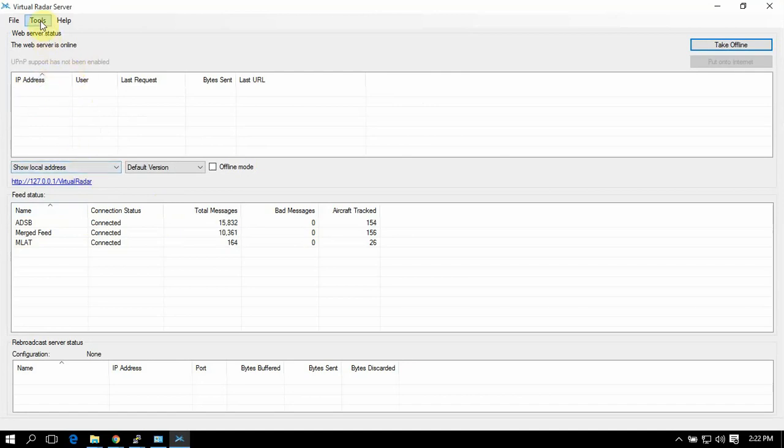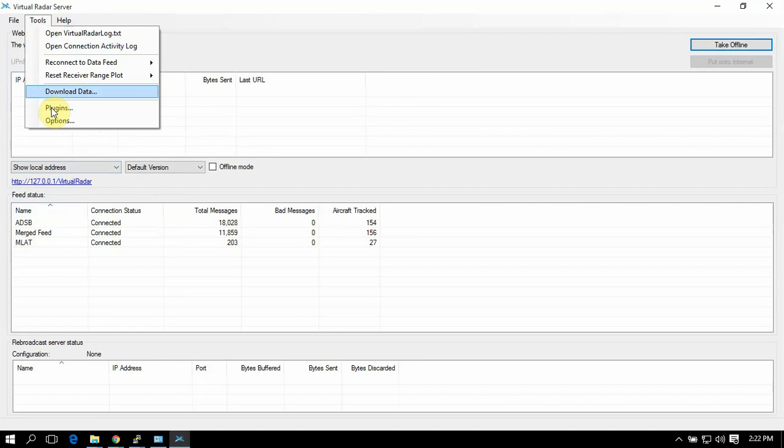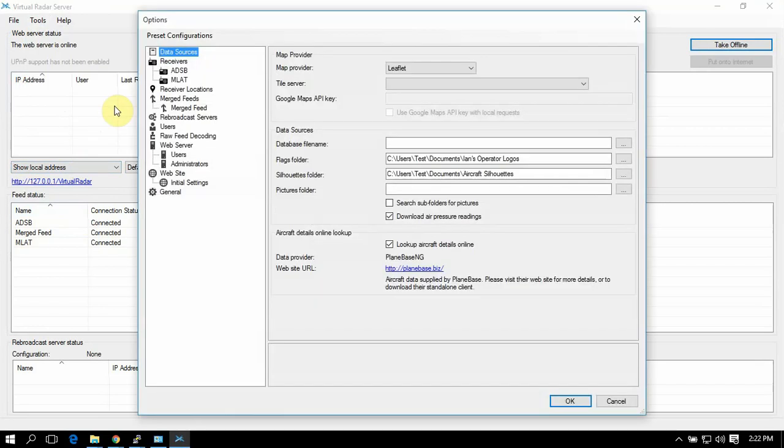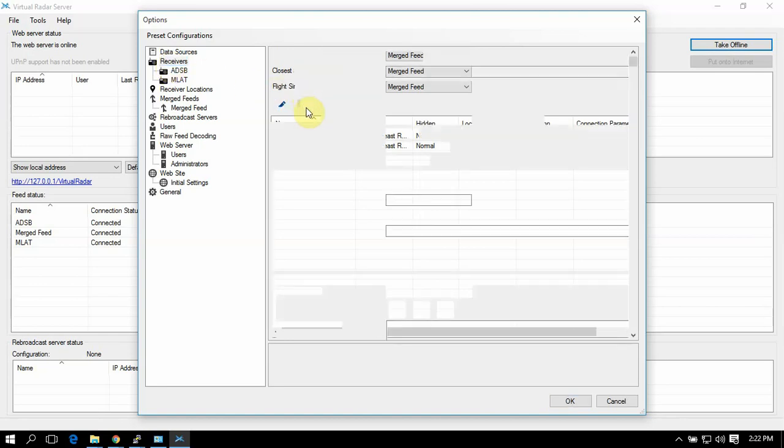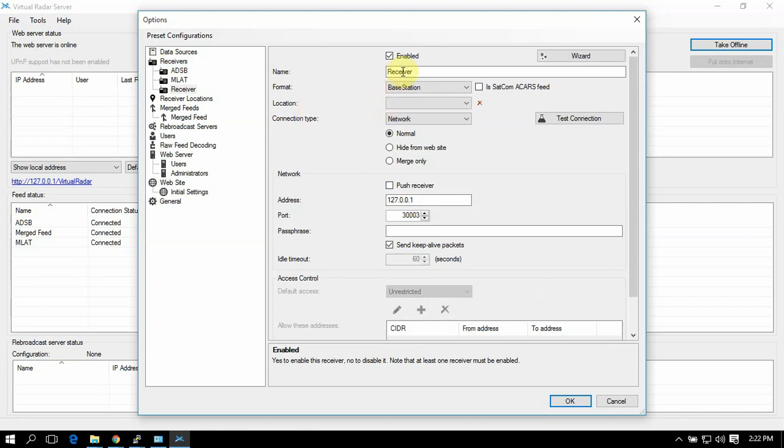First thing you need to do is go up here and click on Tools, then Options. We've got to set up some receivers here. Click on the little green plus, then add a new receiver.